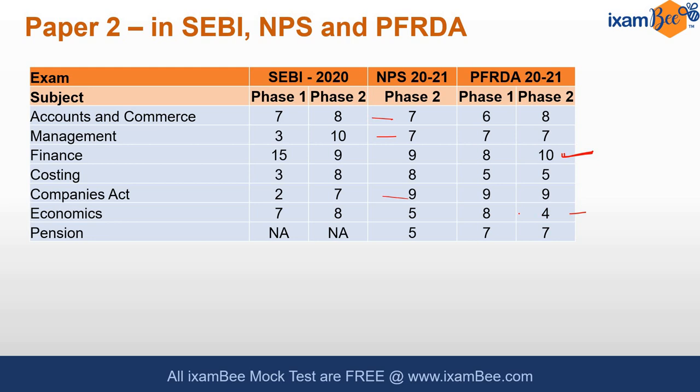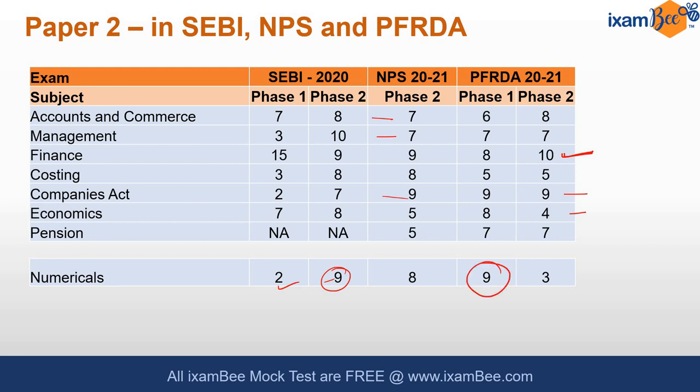Economics varies from exam to exam, and companies act is another which has had a similar kind of weightage across these exams. If I talk about numericals, the numericals have been in the range of 8 to 9 questions, and if you will see, in one phase numericals are higher as compared to the other. So in SEBI, the numericals were more found in phase 2, while in PFRDA the numericals were more found in phase 1 rather than in phase 2.